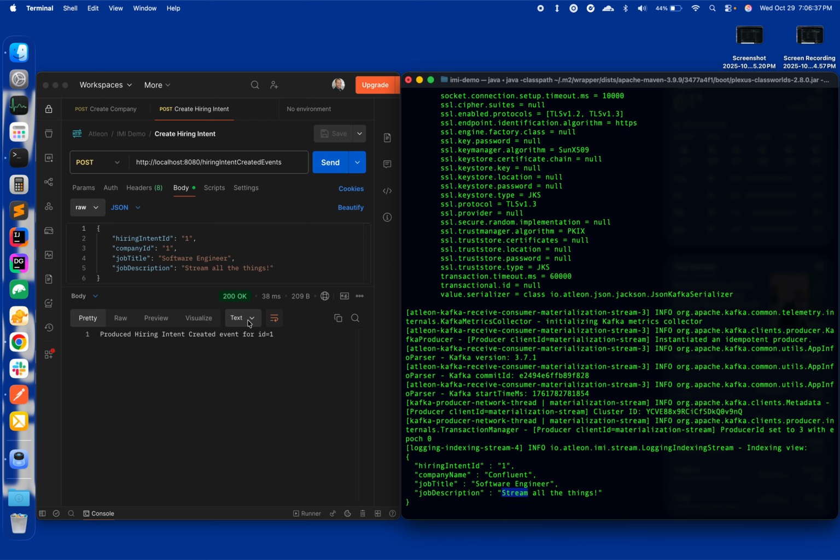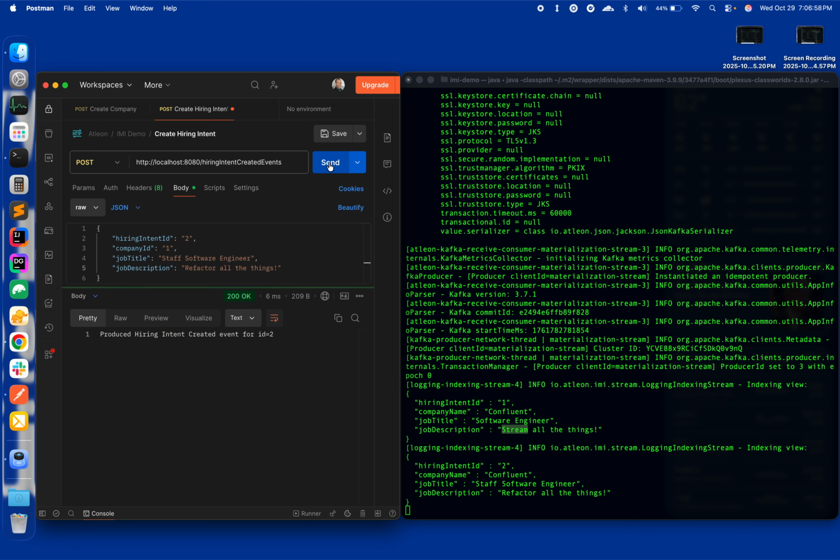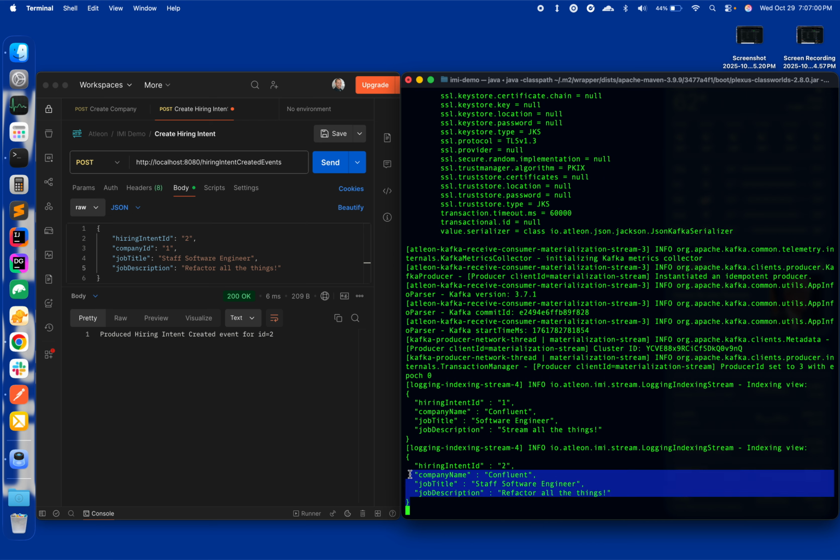For completeness, we'll go ahead and create another hiring intent. This one will be for a staff software engineer. And as we all know, as you move up in the software engineering ranks, you are no longer implementing all of the things, but you are rather refactoring all of the things. And we see another indexed view for our new hiring intent.